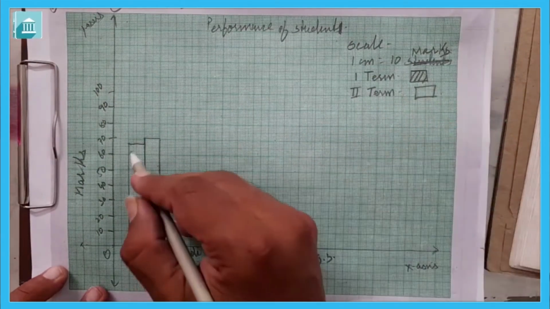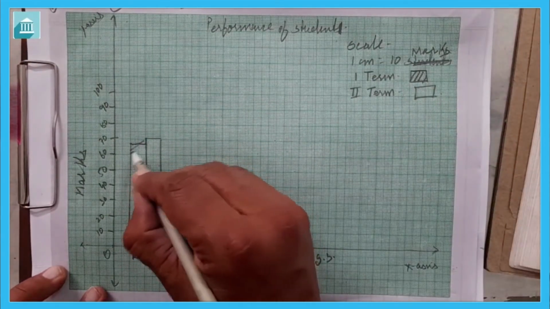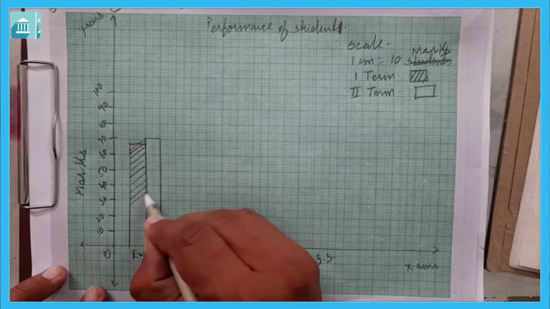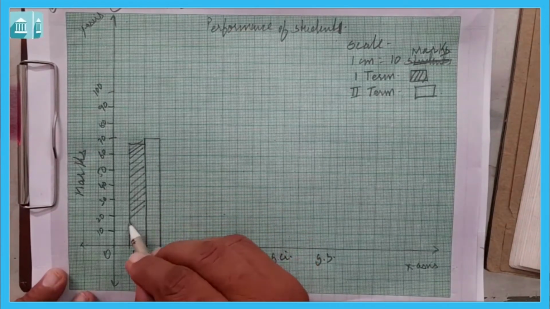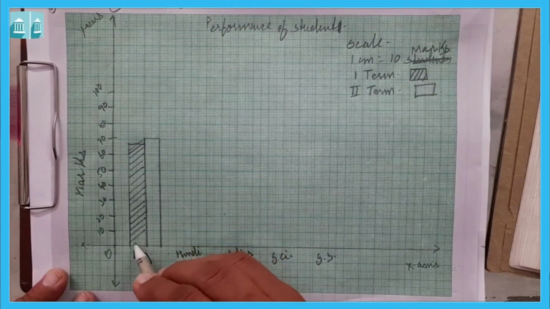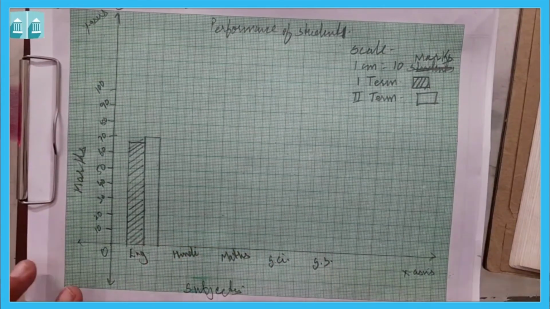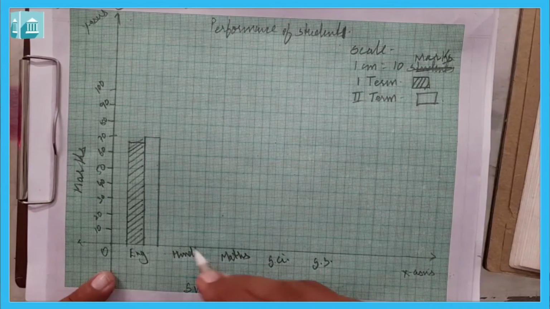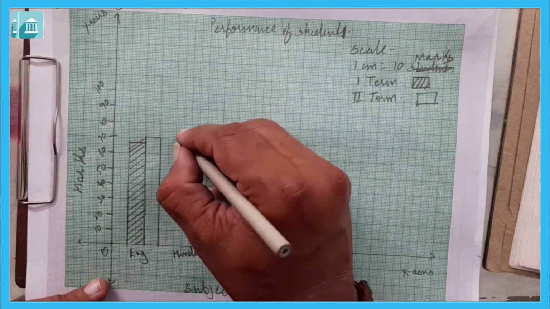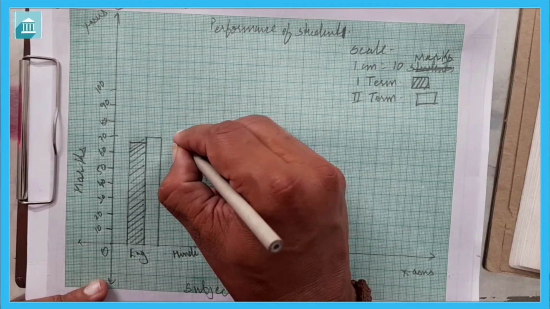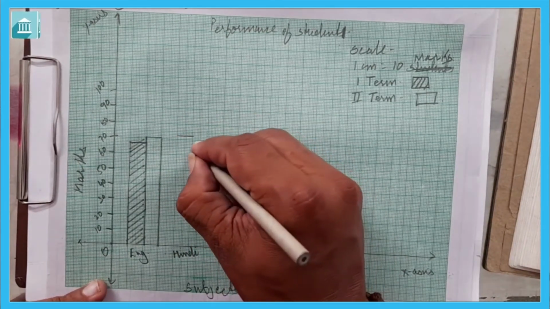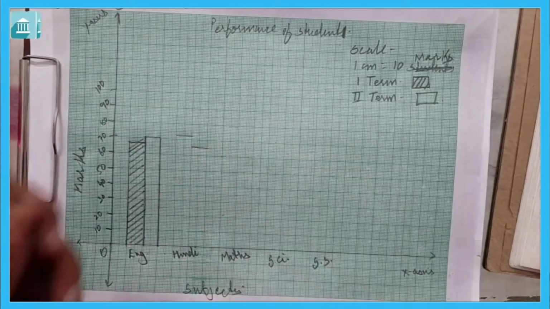We know first term we have to shade like this. Then in Hindi first term it is 72 and 65. First term 72 means it will be here, then second term 65 means till here.